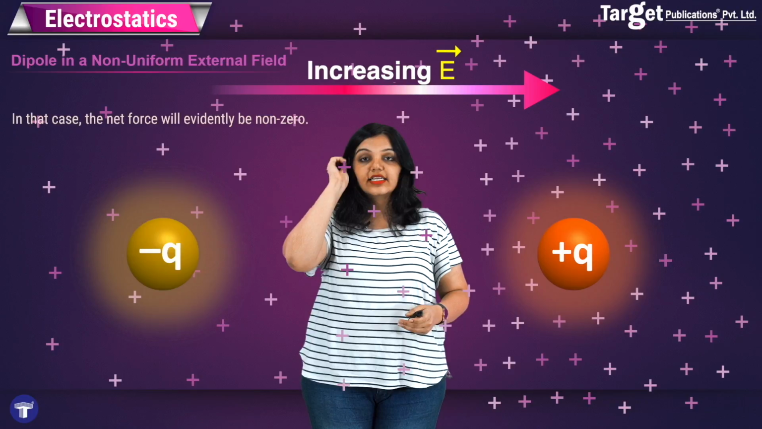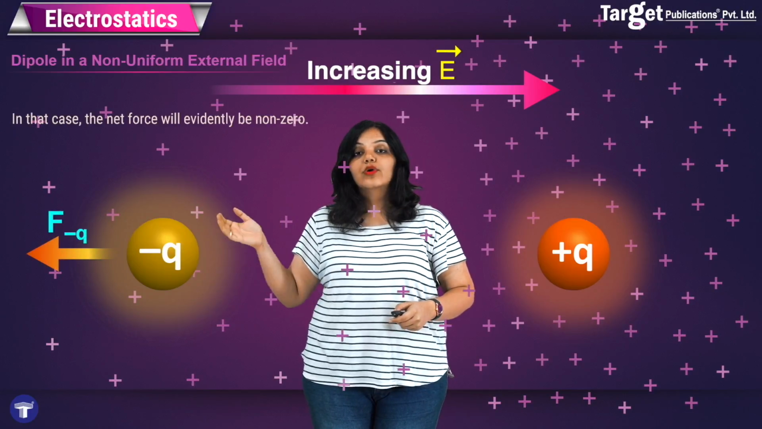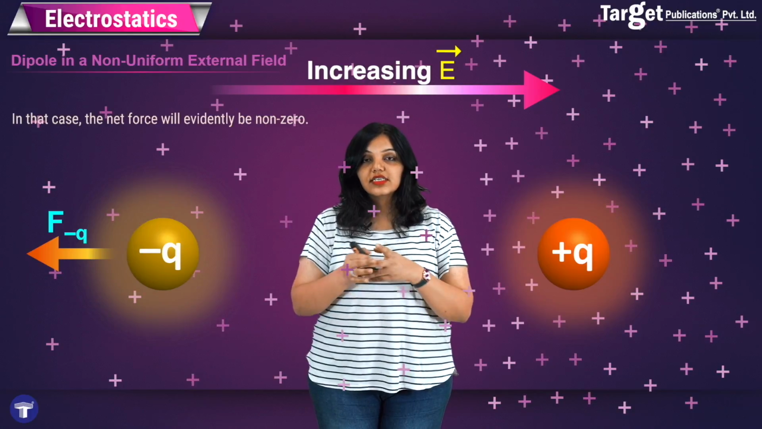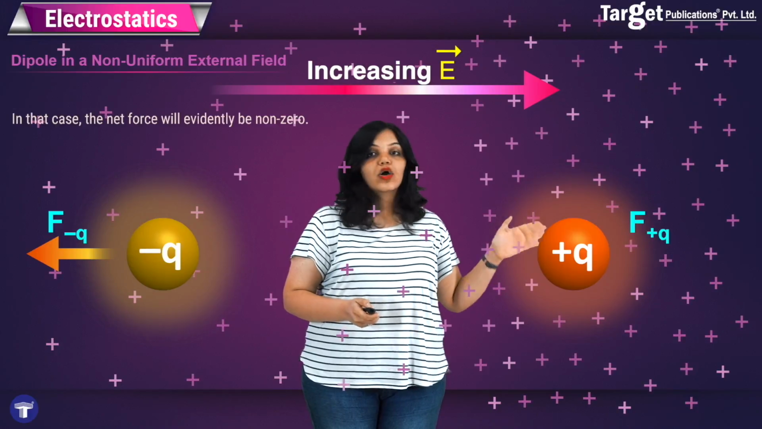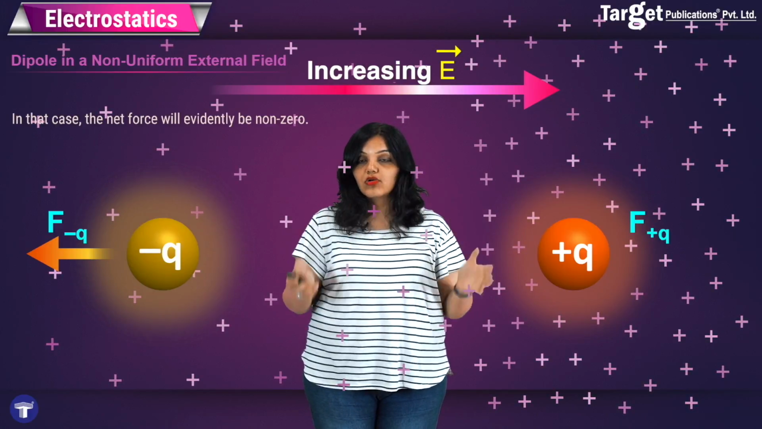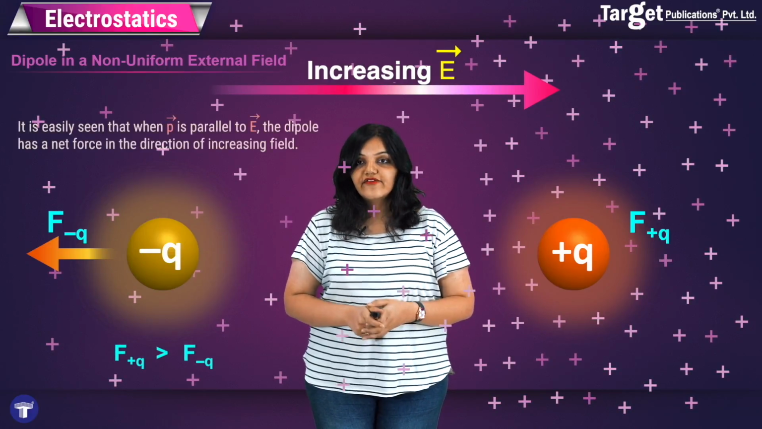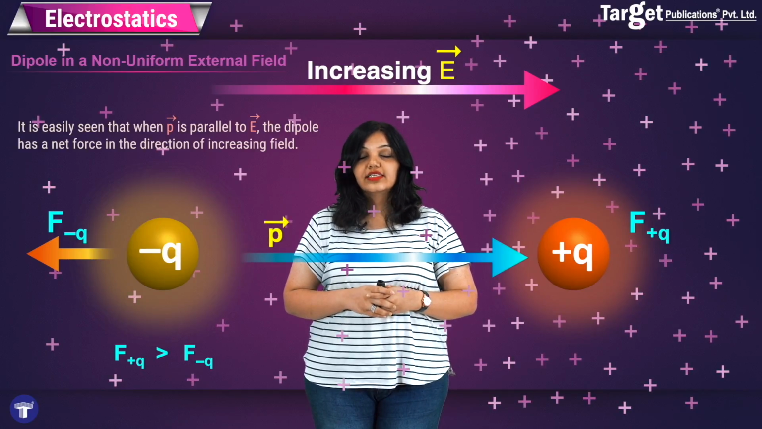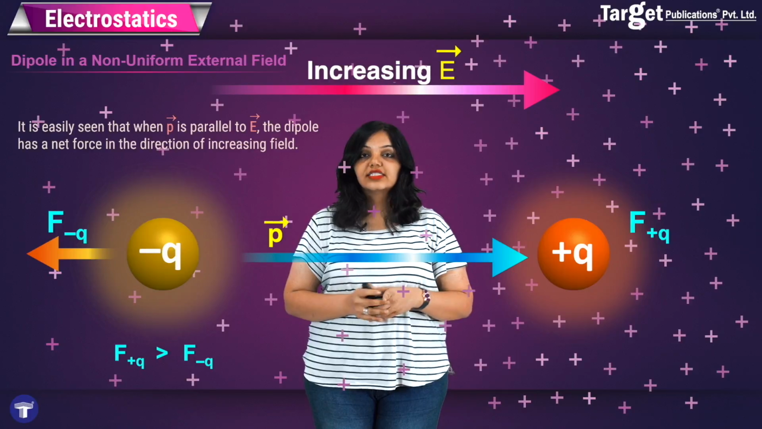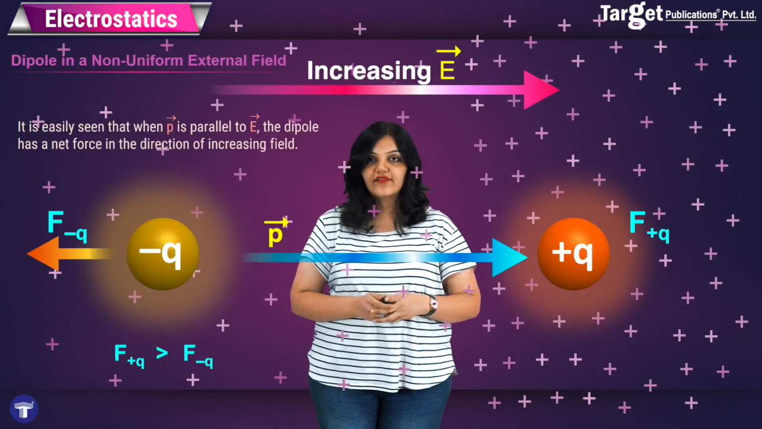If I write down the electric field and the direction and strength of the force, the force due to the electric field acting on charge minus q will obviously be much less because it is in a region of the weak electric field, whereas the force acting on the charge plus q will obviously be much greater because it is closer to a region of strong electric field. And therefore, I can say that the net force is acting in the direction of the increasing field. Therefore, the net force, which you can see is towards the left, is acting in the direction of the electric field, which is also increasing towards the left.